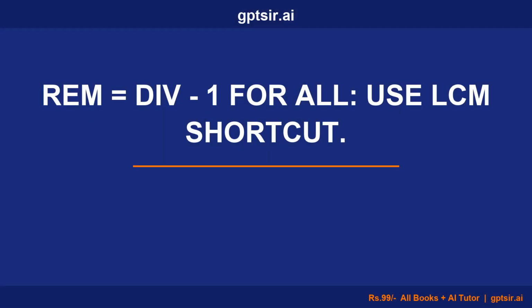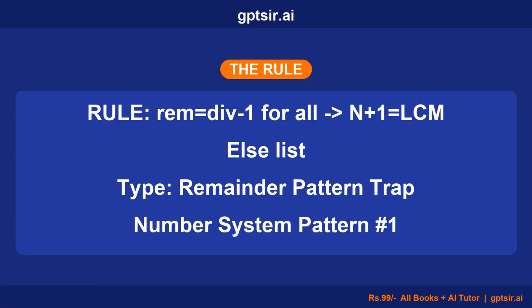2 questions, 2 patterns. Recognizing the pattern cuts 2 minutes to 10 seconds. Rule: check if remainder equals divisor minus 1 for all. If yes, N+1 is the LCM. If no, list multiples systematically.